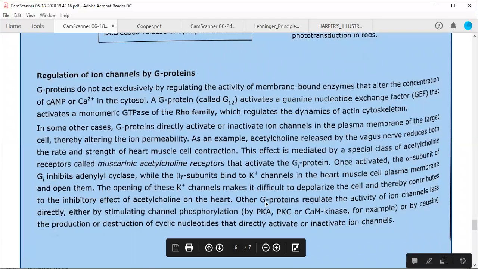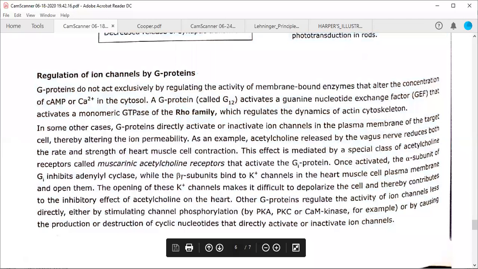Other G proteins regulate the activity of the ion channels less directly, either by stimulating channel phosphorylation, for example by protein kinase A or protein kinase C, which we have already discussed, or by causing the production or destruction of cyclic nucleotides. For example, cyclic AMP is destroyed, and cyclic nucleotides like cyclic GMP directly activate or inactivate the ion channels.